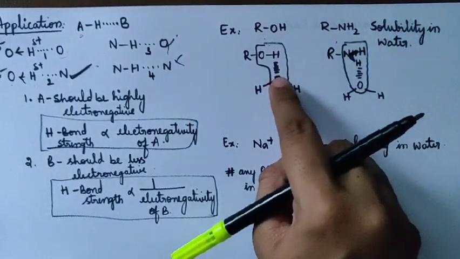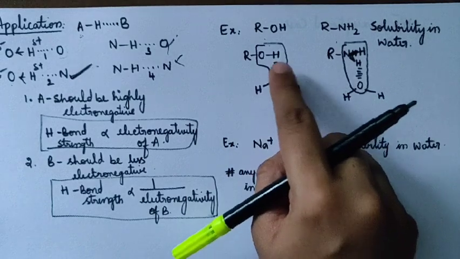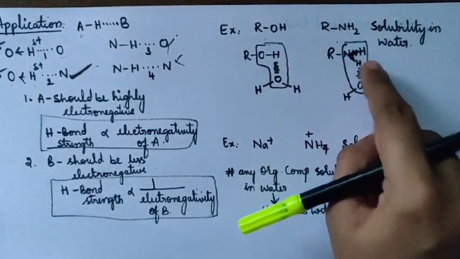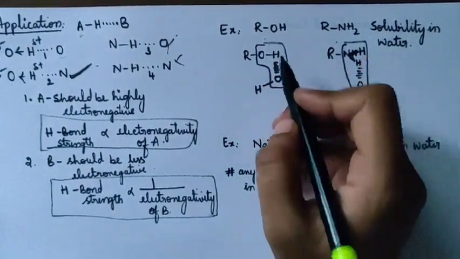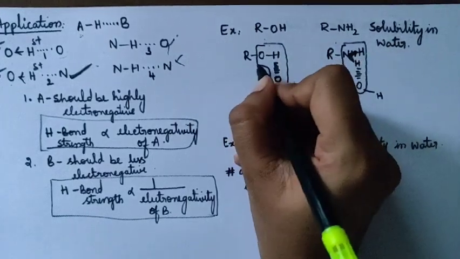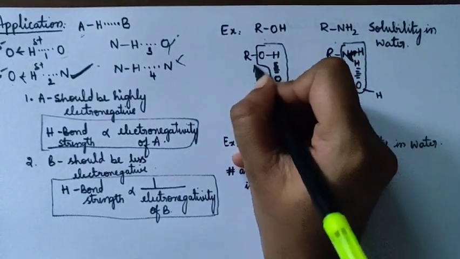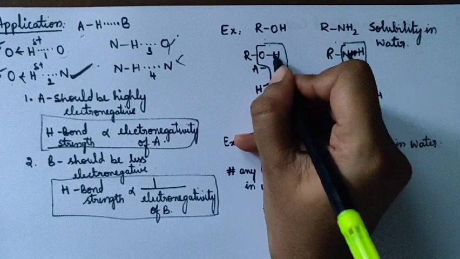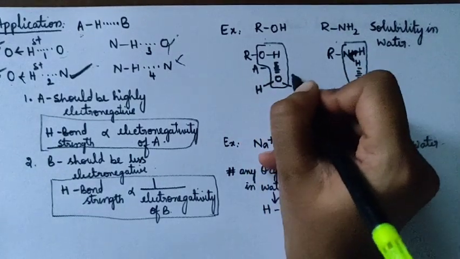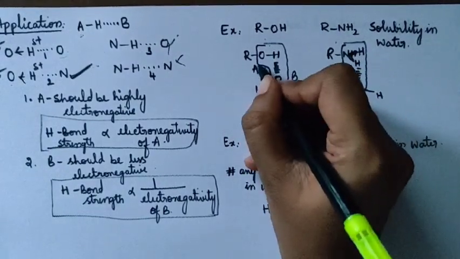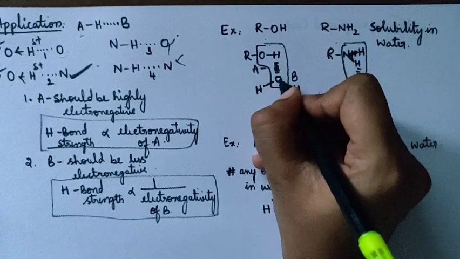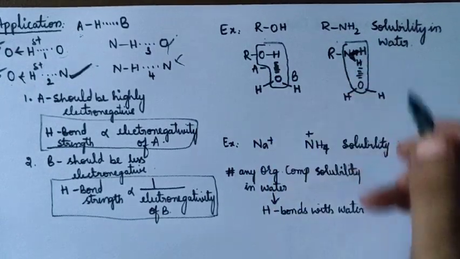So now we have to look at the bond strength of this hydrogen bond and the bond strength of this hydrogen bond. Look here, I can correlate: oxygen is A, which is bonded to this hydrogen, which is hydrogen bonded to this B atom. So here A is oxygen, and B is oxygen.